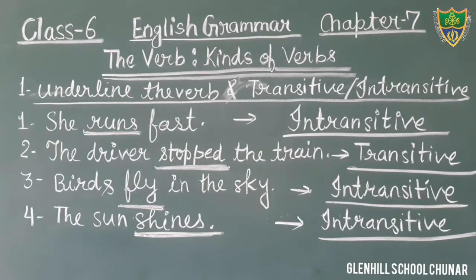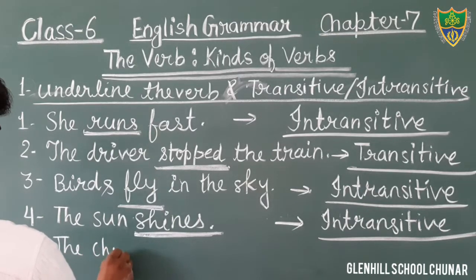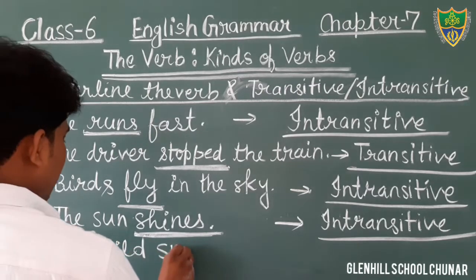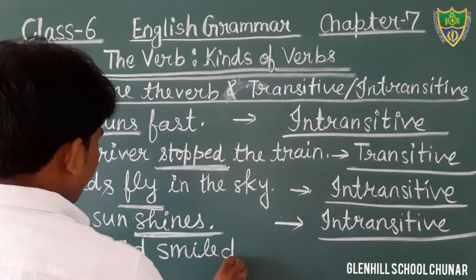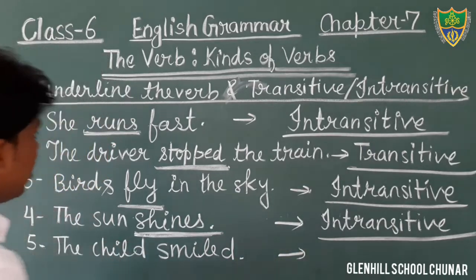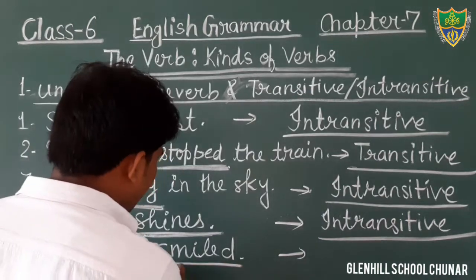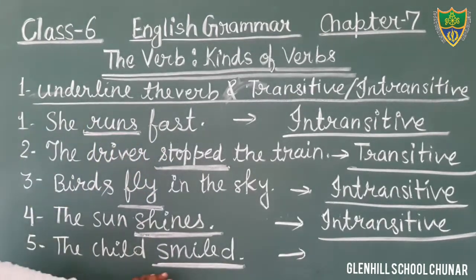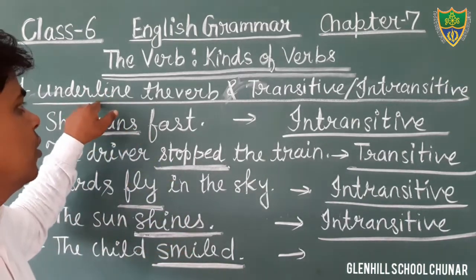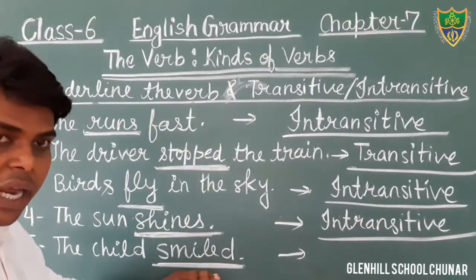Next question. Question number 5. Just see question number 5: the child smiled. There again, there is no object in this sentence. First of all, you have to tell what the verb is in this sentence. The word smiled is the verb in the sentence. Therefore, you will underline it.